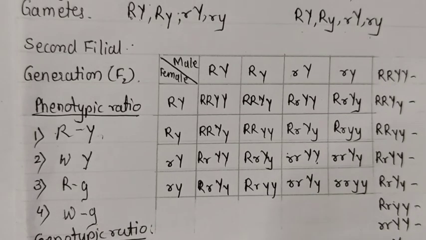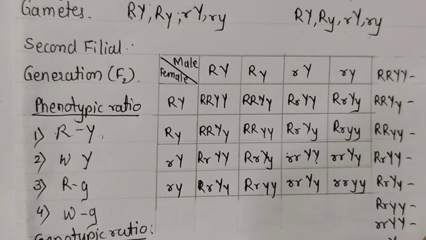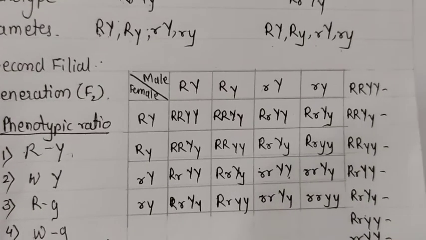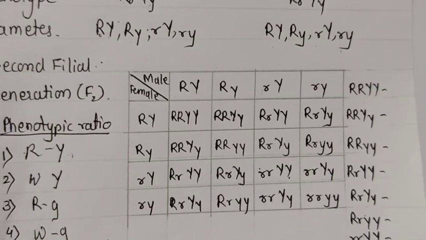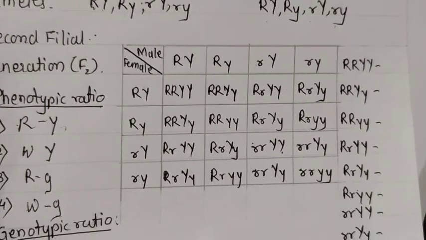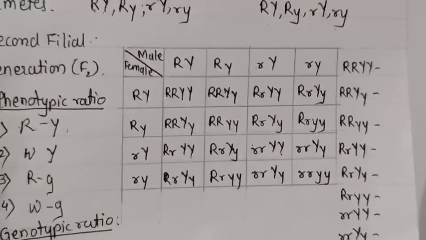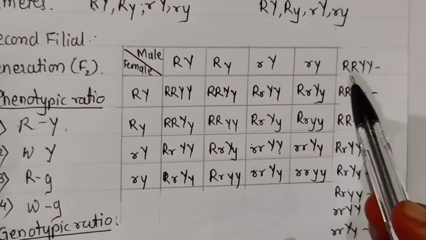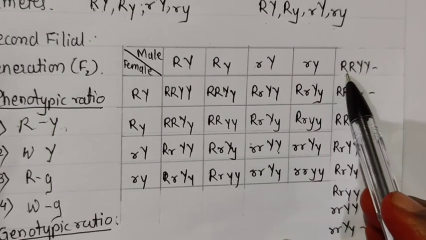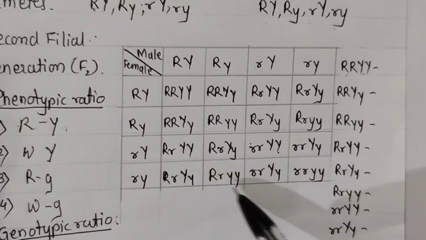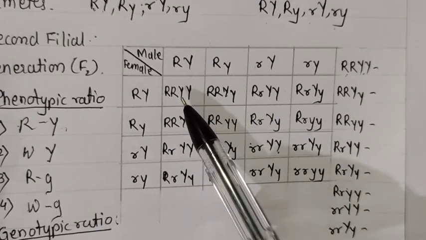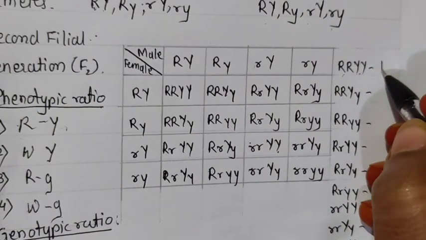Now we have to find out the genotypic ratios. For the genotypic ratios you have to write down all the genotypes here and count which are the similar ones. Suppose you just go through the box and do it along with me also. Here capital R and small r, capital R and capital Y. In this box how many capital R and capital Y are there? Only one it is. So here it is 1.